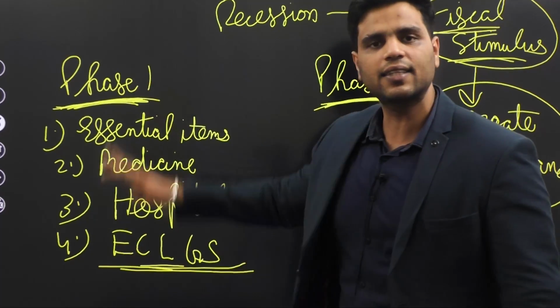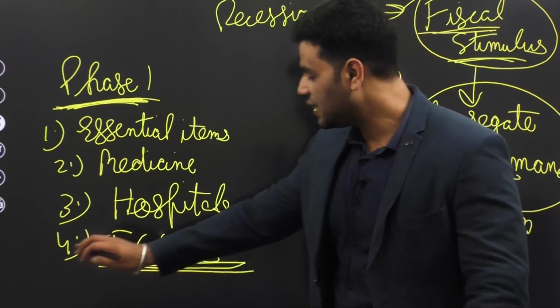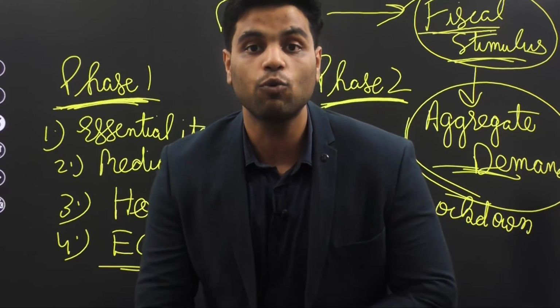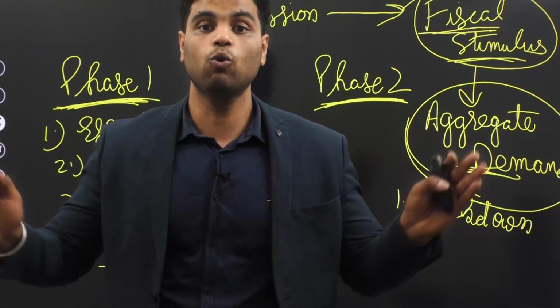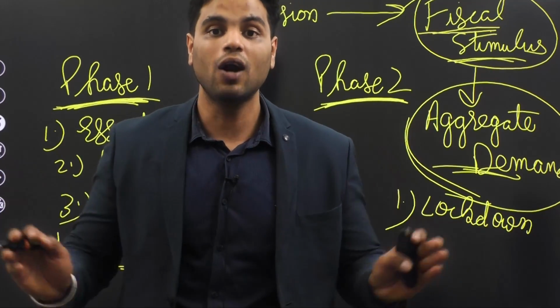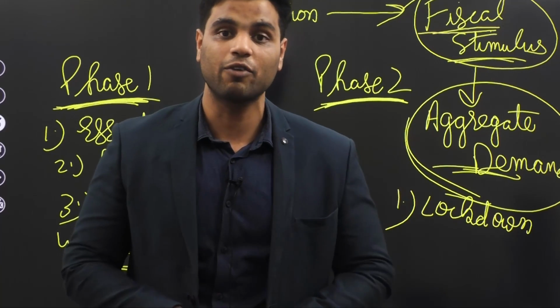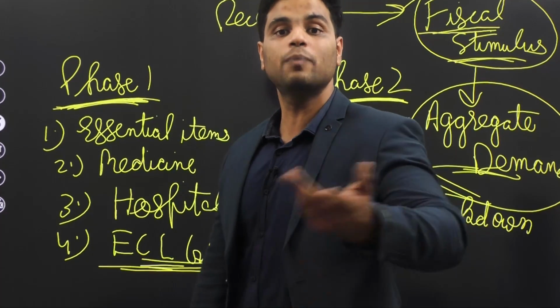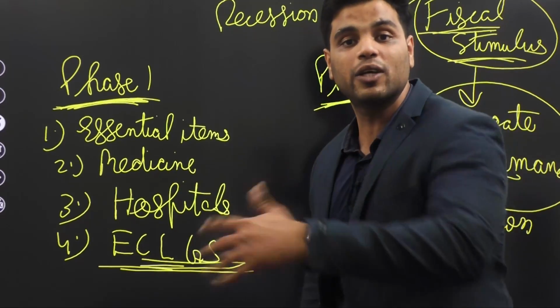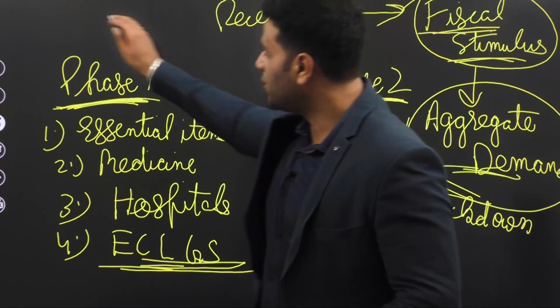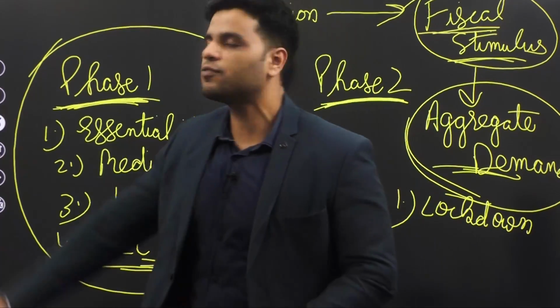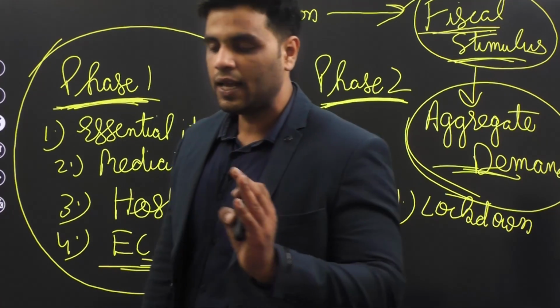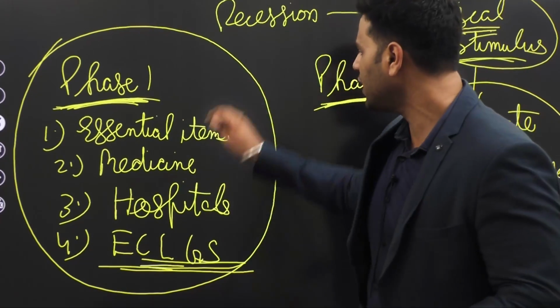You'll find this entire thing in your model answers, don't worry. So there was the ECLGS scheme, then the biggest food subsidy, biggest food rationing program in the world was conducted by the government of India. It came out with Pradhan Mantri Garib Kalyan Yojana, right? For all those migrant laborers that were traveling on foot back to their villages. Clear? So in phase 1, government preserved its fiscal resources and spent it judiciously on essential items.